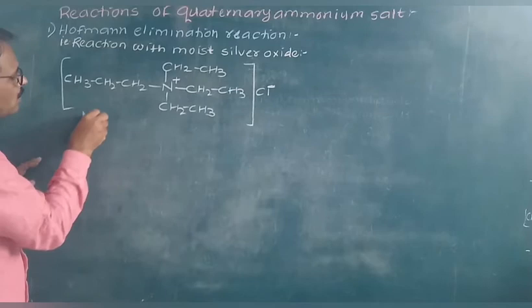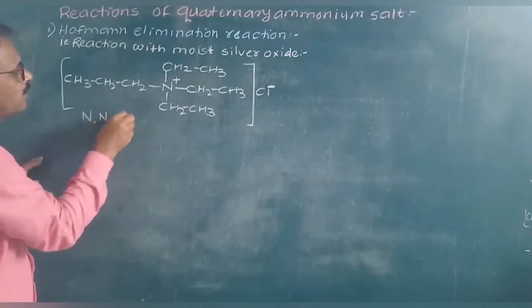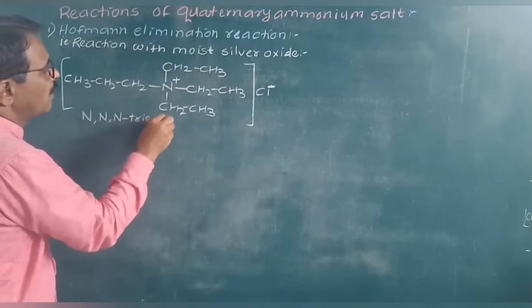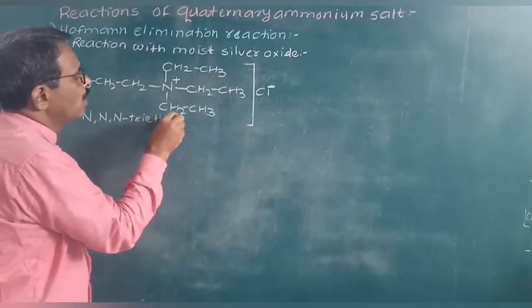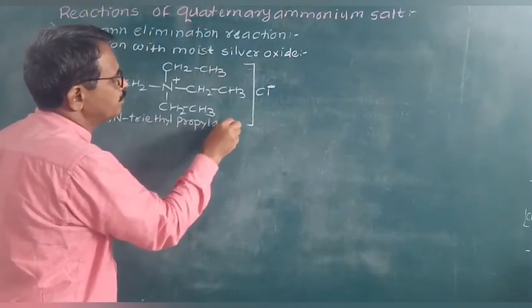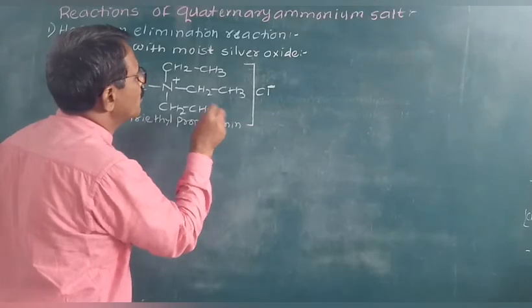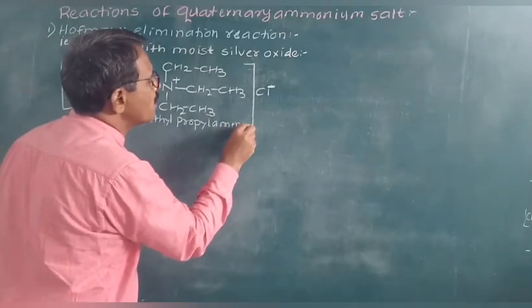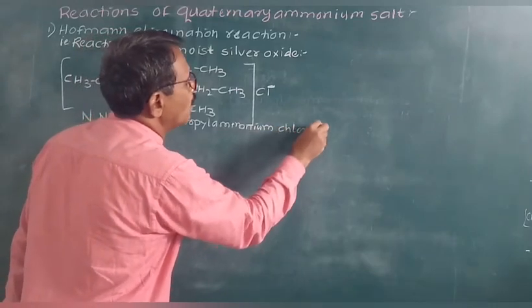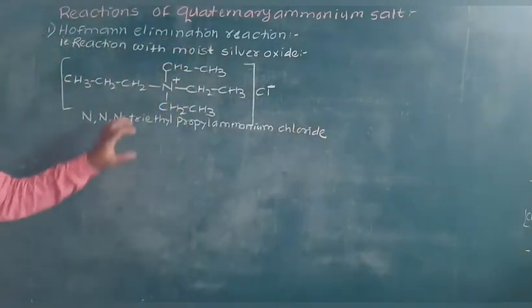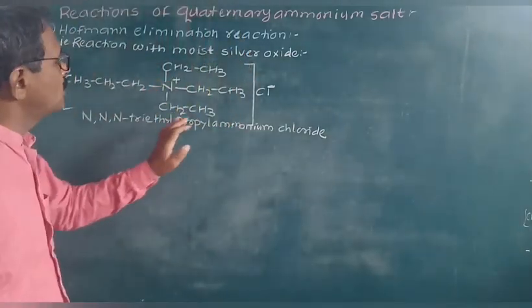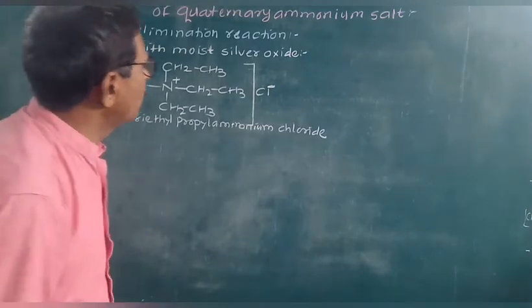Three ethyl groups are attached to this nitrogen atom, so the name is N,N,N-triethyl-N-propyl ammonium chloride.